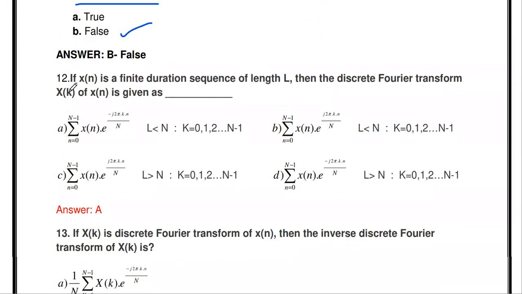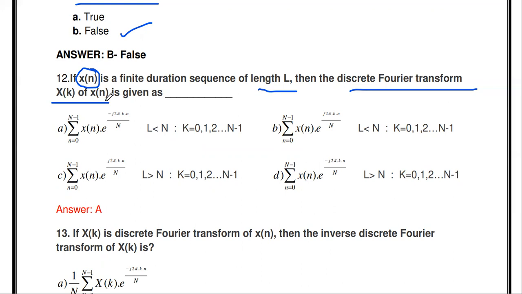The next thing: if x of n is a finite duration sequence of length L, then the discrete Fourier transform, that is DFT capital X of k of x of n, is given as dash. This is the DFT formula. If one sequence x of n is there with length L, what is the DFT of the sequence x of n?